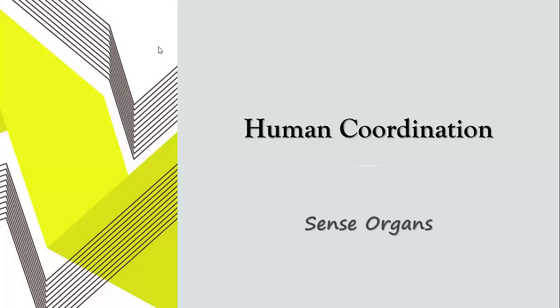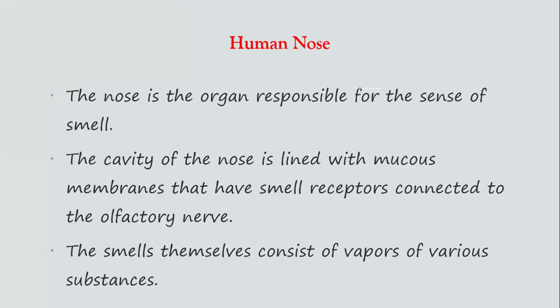Our chapter is human coordination and we are still discussing the various sense organs. In a previous video, we covered the tongue as a sense organ. We discussed its various parts and the various adaptations of the tongue to its functions. Today let's move on to the other sense organ, the organ responsible for the sense of smell. Smelling is obtained by the nose. The nose is the one that detects the smell of various things.